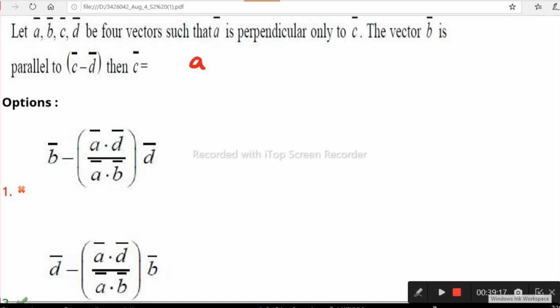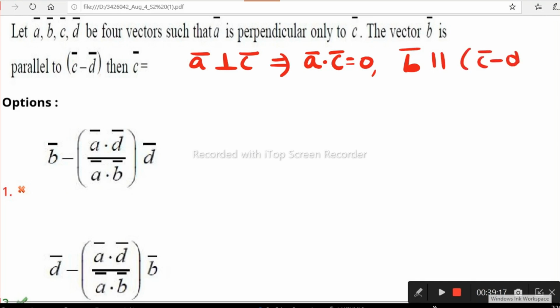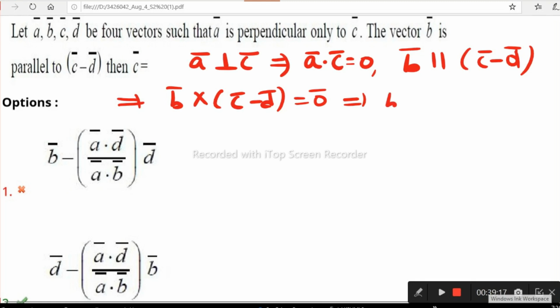A is perpendicular to C means, as you know well, two vectors are perpendicular means the dot product is 0. A dot C is 0, right? And given that B is parallel to C minus D. You know when two vectors are parallel, the cross product is 0. Means B cross (C minus D) is equal to the 0 vector. From this we can expand: B cross C is one vector minus B cross D is the other vector, equal to the 0 vector. I am leaving B cross C on the left side and taking B cross D to the right side.